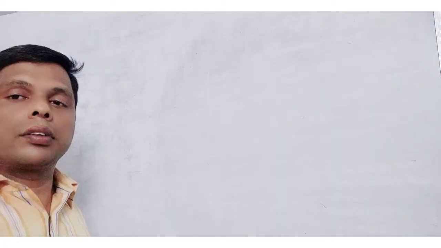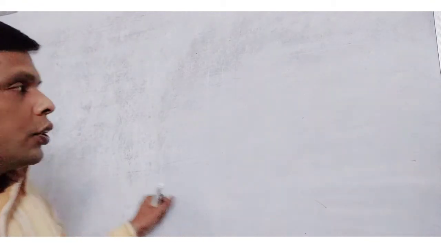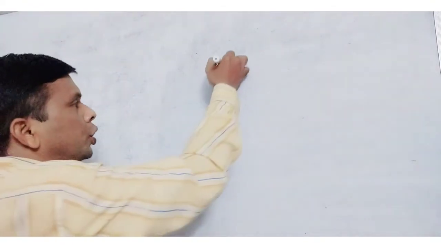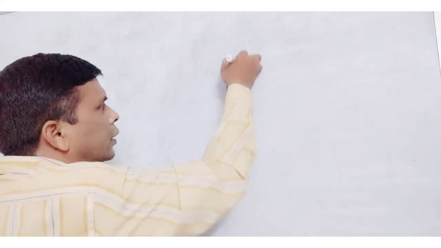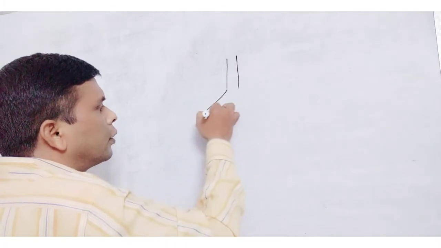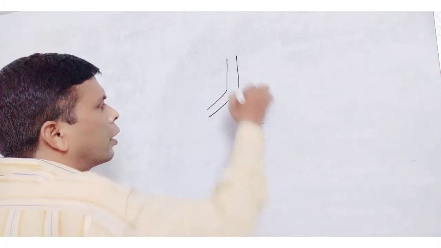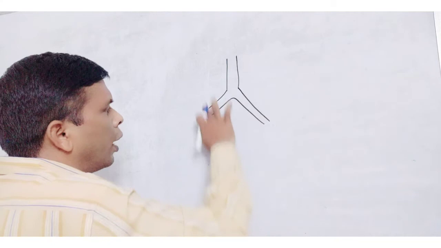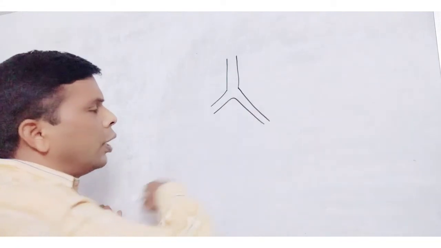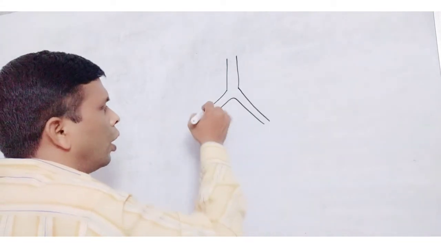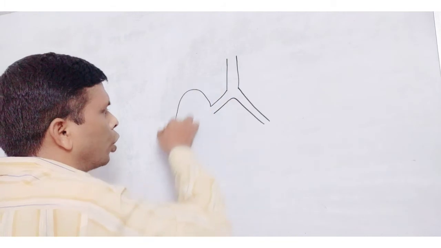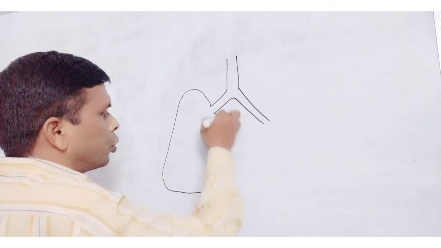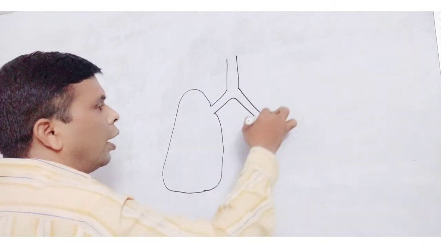The lungs consist of 2 air sacs, trachea, and bronchi. The right bronchus is wider and short, the left bronchus is longer. This is the lung, and another lung.